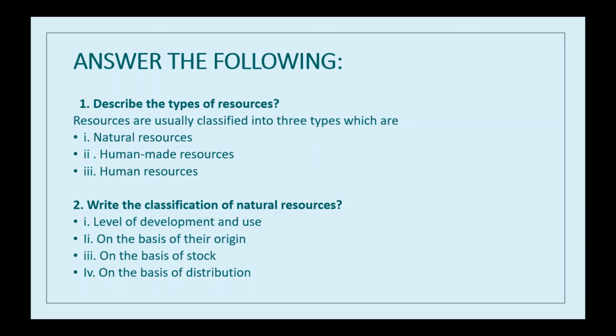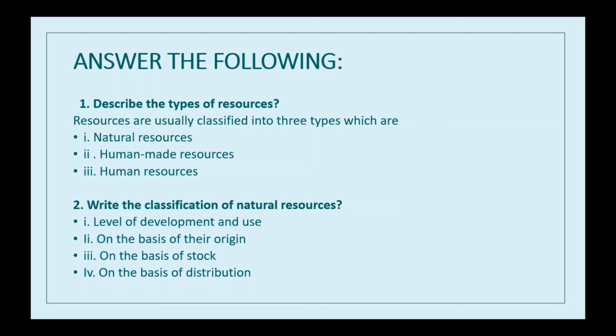If we overuse them, they will get exhausted soon and it will take millions of years to form again. For example, coal, petroleum and natural gas. Okay, so on the basis of stock, natural resources are classified into renewable resources and non-renewable resources.